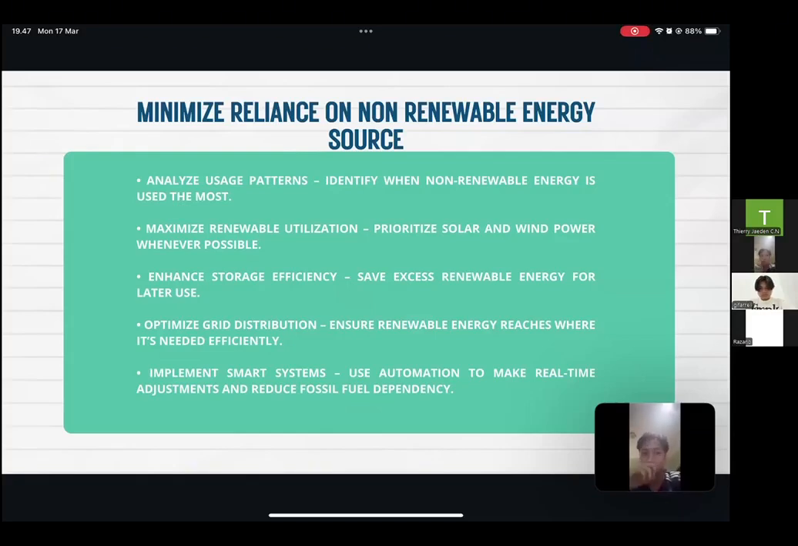And then next, we'll optimize grid distribution by ensuring that renewable energy reaches its best potential when it's needed, efficiently and necessarily. And the last one is implementing smart systems, using automation to make real-time adjustments and using more high-tech technology to reduce fossil fuel dependency.